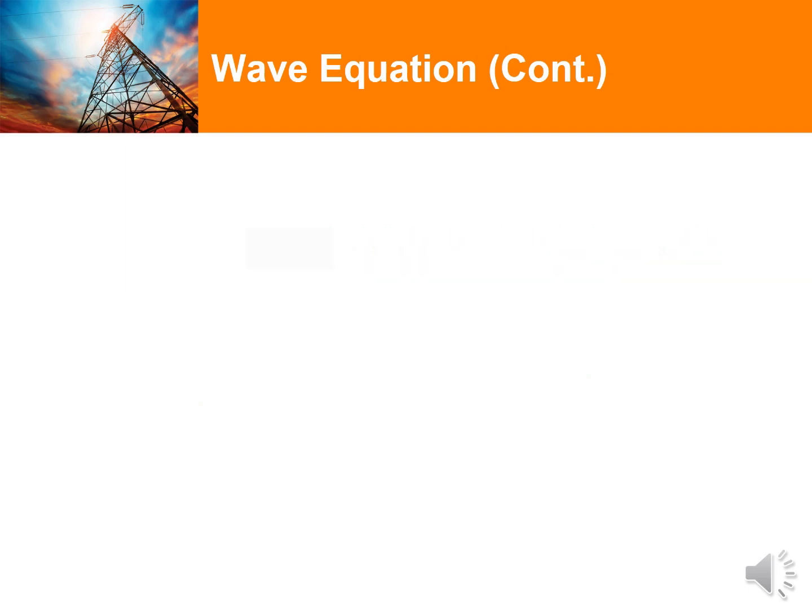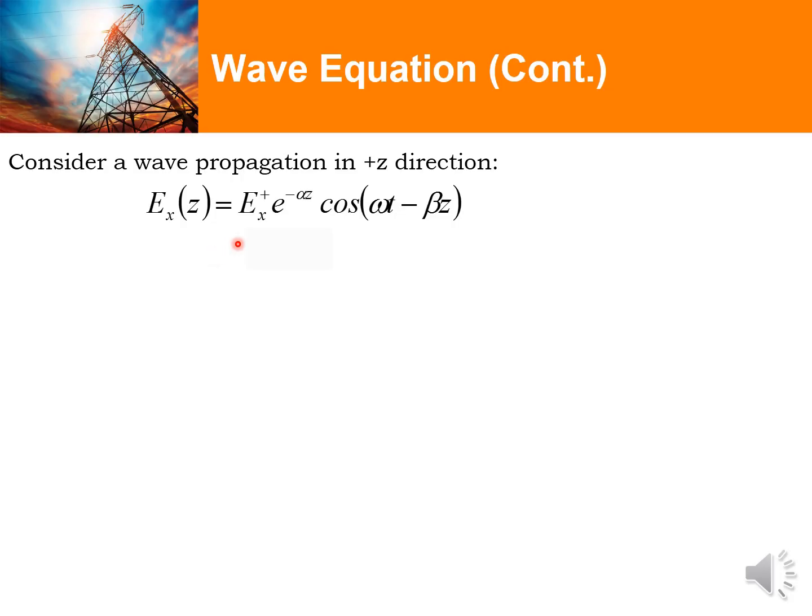How do we indicate the direction of the electric field or magnetic field in our wave equation? Now let's consider this wave equation for the electric field, and the wave is propagating in the positive z direction. Let's suppose k unit vector is the direction of wave propagation, E unit vector is the direction of the electric field, and H unit vector is the direction of the magnetic field. Their relations are given in these two mathematical expressions, where k unit vector crossed with E unit vector is equivalent to H unit vector. If k is z, crossed with, say for example, E unit vector in x, then H unit vector would be in y.